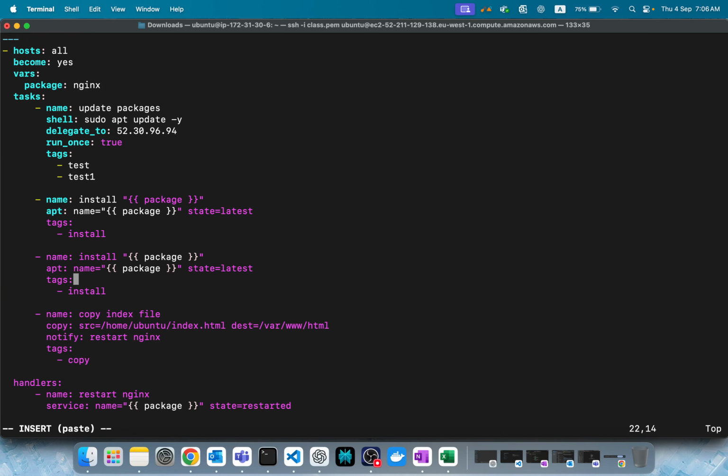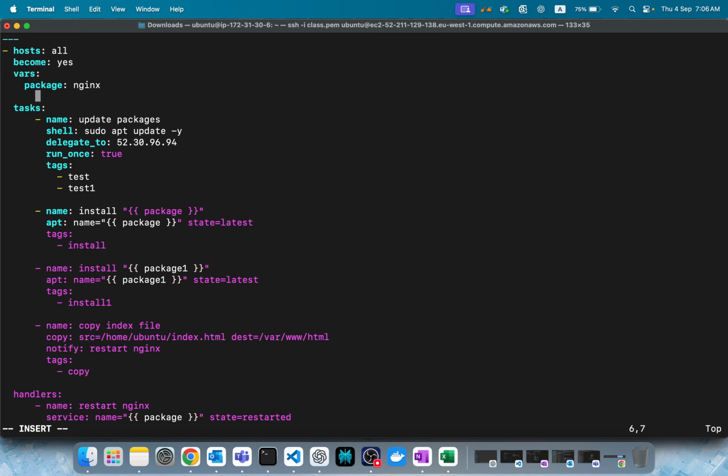Remove the install, let's check install one. We'll keep it. Package one. I mean, we can't use the same variable, right? If you use it, it will try to install Nginx in both places. That's not what we want.